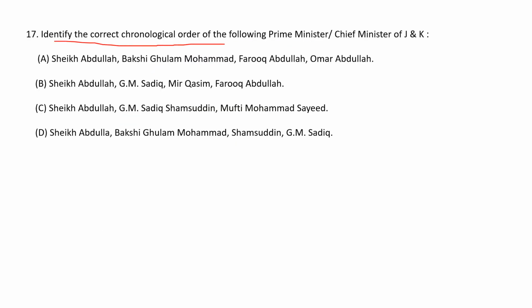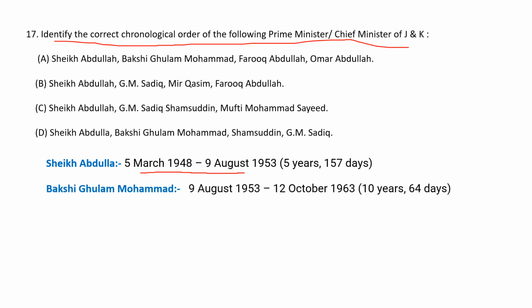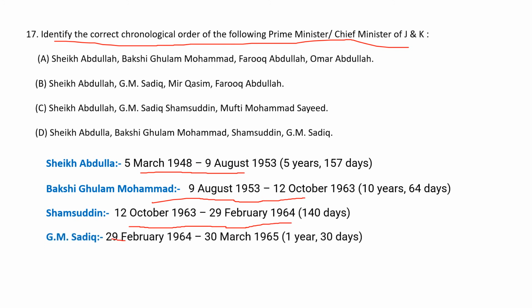Identify the correct chronological order of the following Prime Minister, Chief Minister of Jammu and Kashmir. First, Sheikh Abdullah, 5th March 1948 to 9 August 1953. Bakshi Ghulam Muhammad, 9 August 1953 to 12 October 1963. Samsuddin, 12 October 1963 to 29 February 1964. Then G.M. Sadiq, 29 February 1964 to 30 March 1965. So what is the correct option here? The correct option is option D.